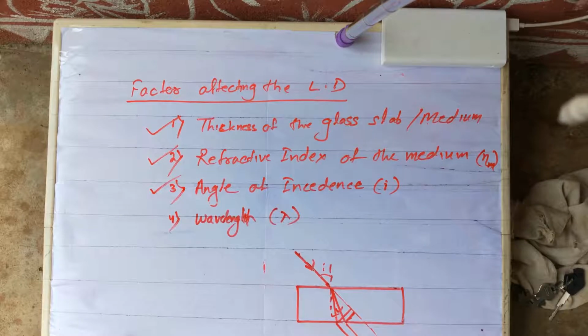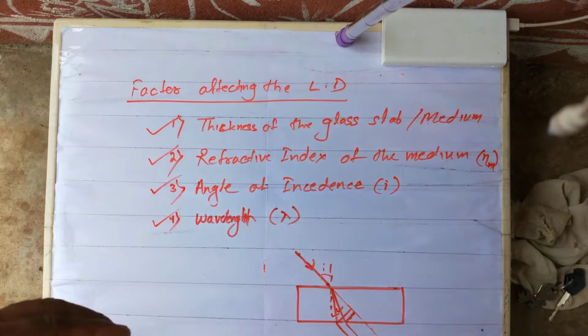Now tell me, whose wavelength is more, violet or red? Red. Someone is answering violet, that is wrong. Red color has more wavelength than violet color, but lateral displacement is more for violet color. That means with increasing wavelength, lateral displacement decreases. You can mention that with the increasing of wavelength, the lateral displacement decreases, and vice versa. Are you clear? The fourth factor is also over. Please note it down.